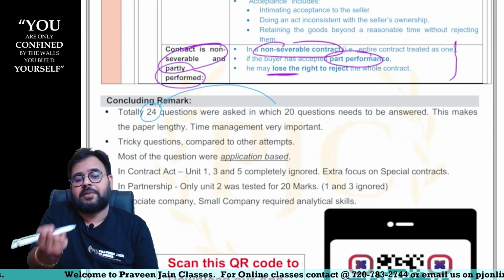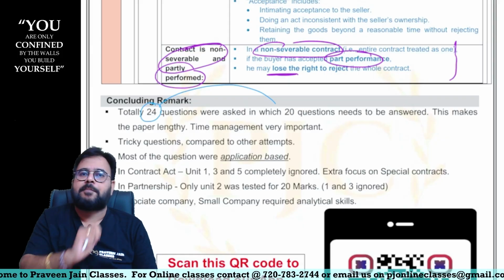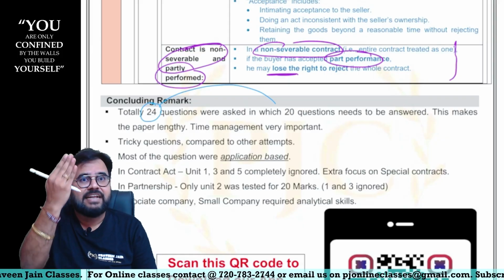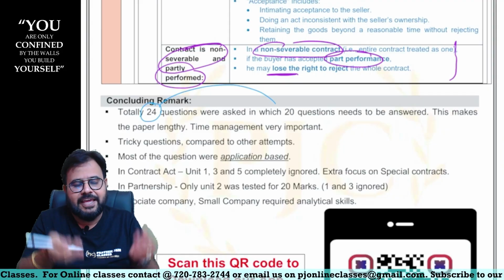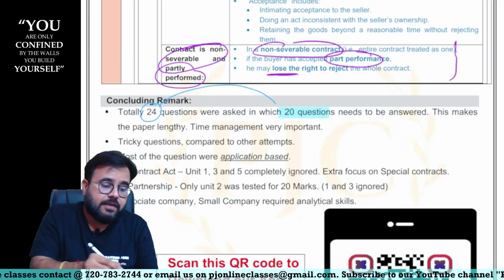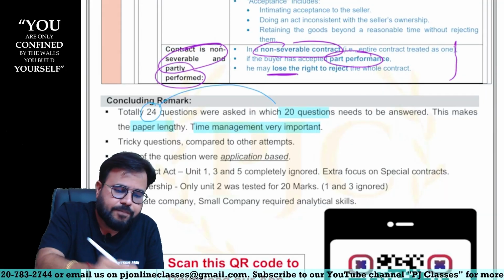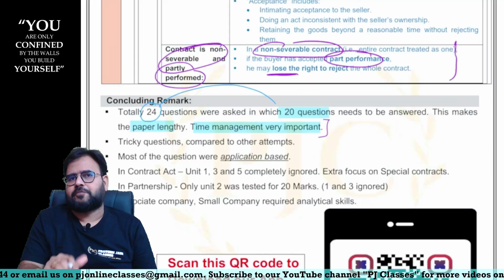In fact, to some extent, I observe that the CA Inter paper was less lengthy compared to this, sir. Because there at least 30 marks will come for MCQ. Here everything is theoretical, sir. So 20 questions you are supposed to answer. This makes the paper lengthy and time management will be very difficult. So how do you have to solve this particular problem?